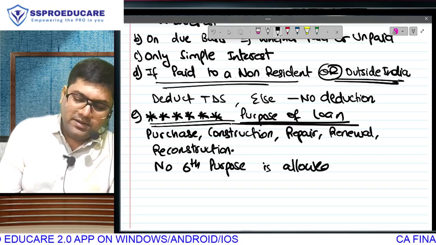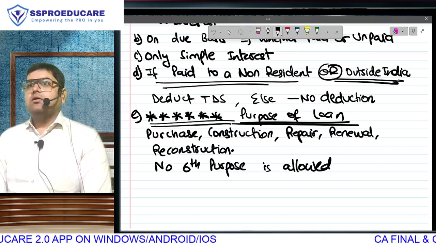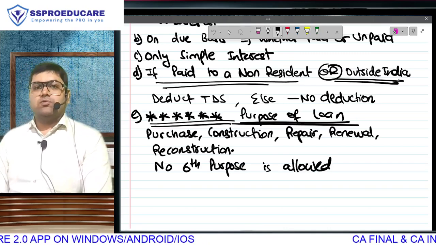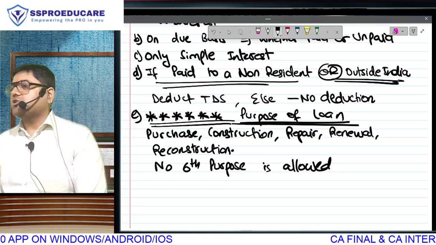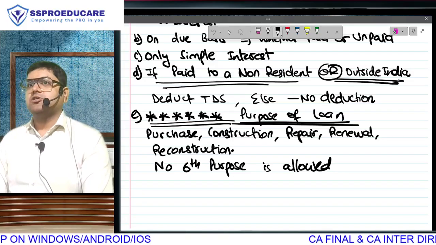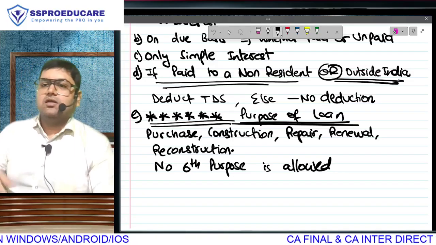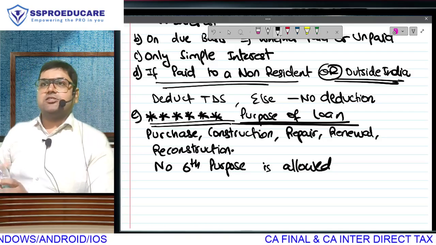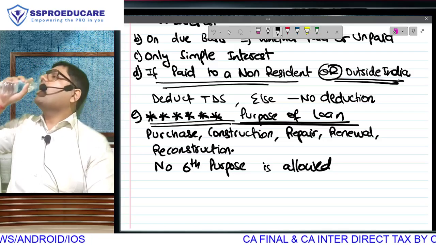The end use of your loan money should be purchase, construction, repair, renewal, reconstruction. Only these 5 purposes. Any other purpose, any sixth purpose is not going to be allowed.